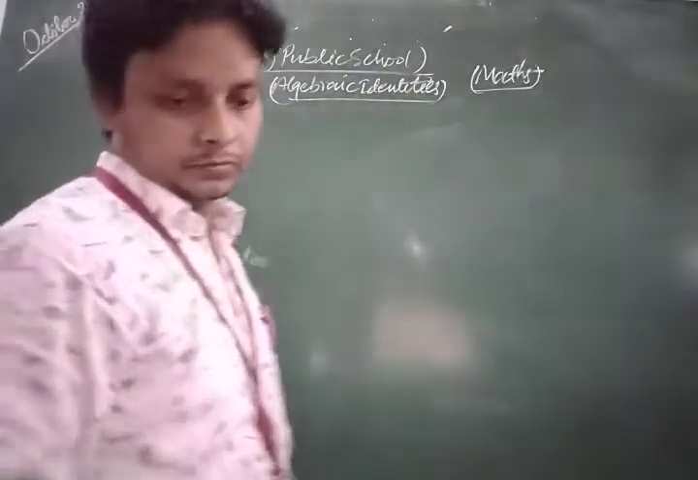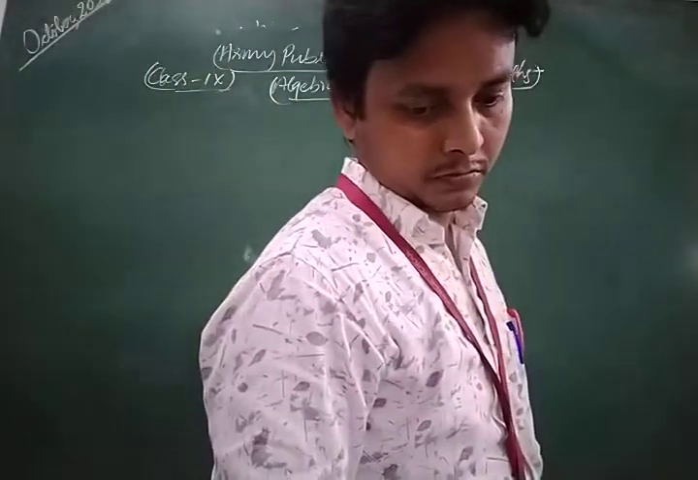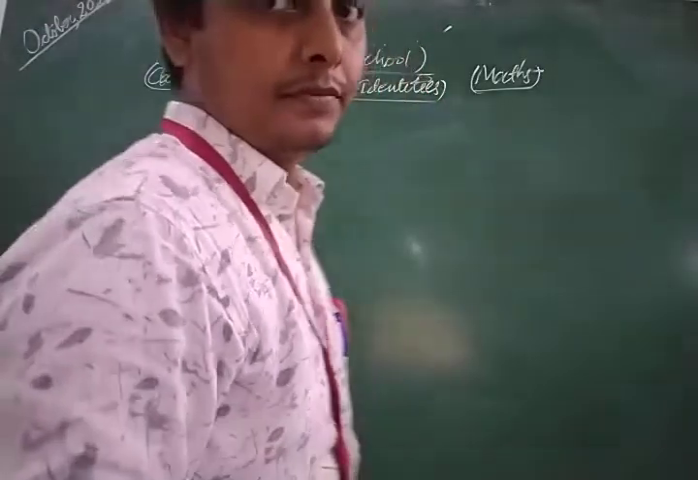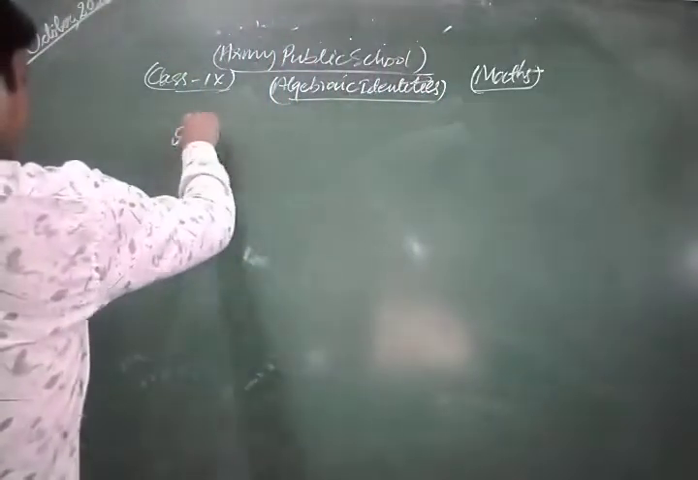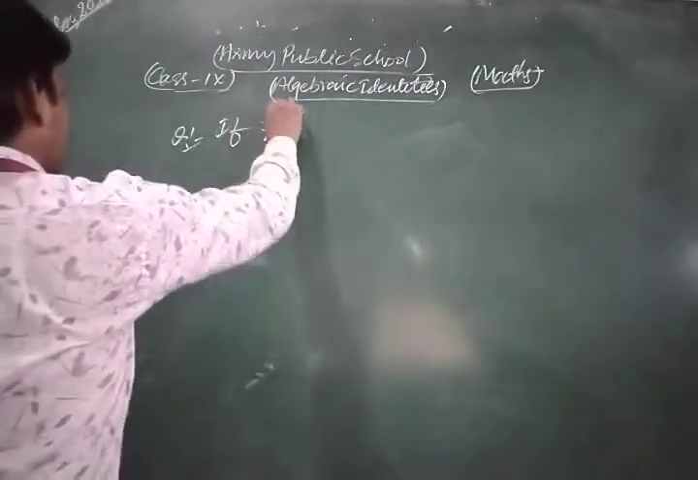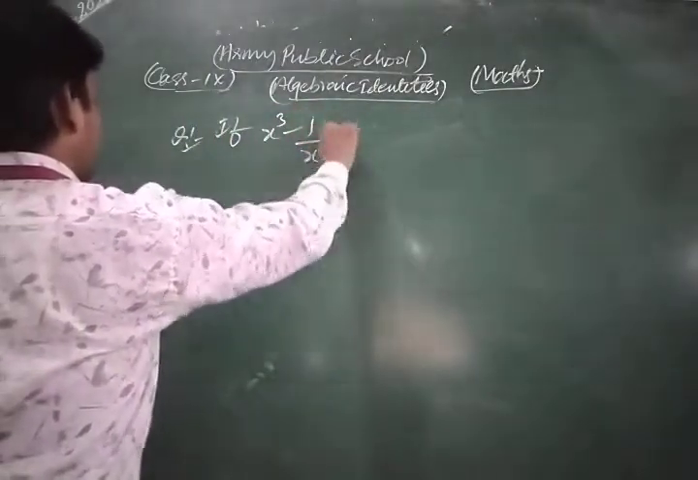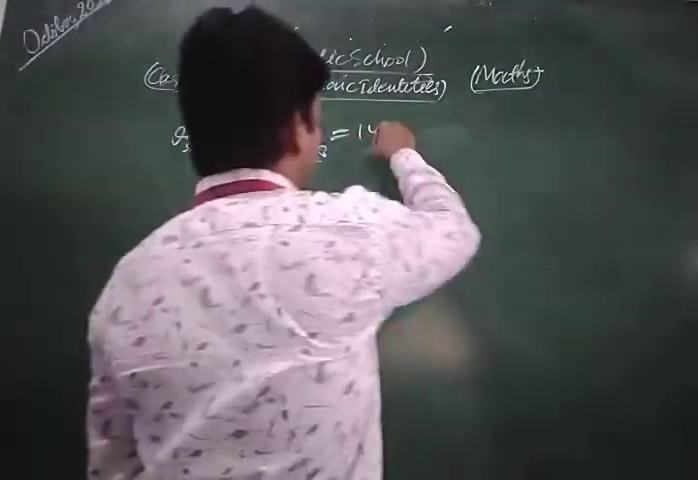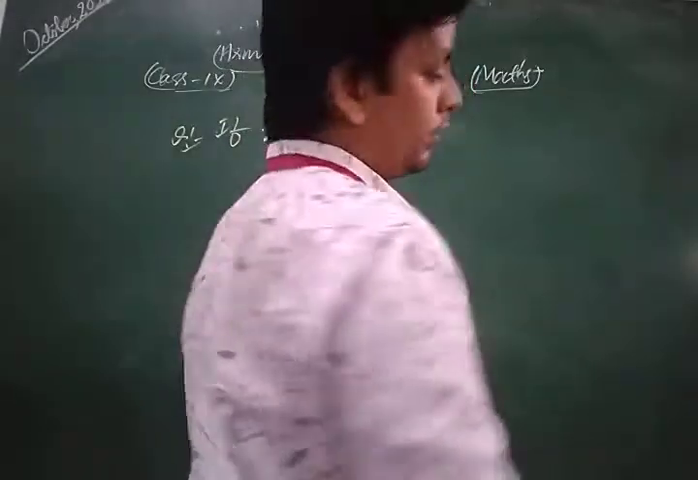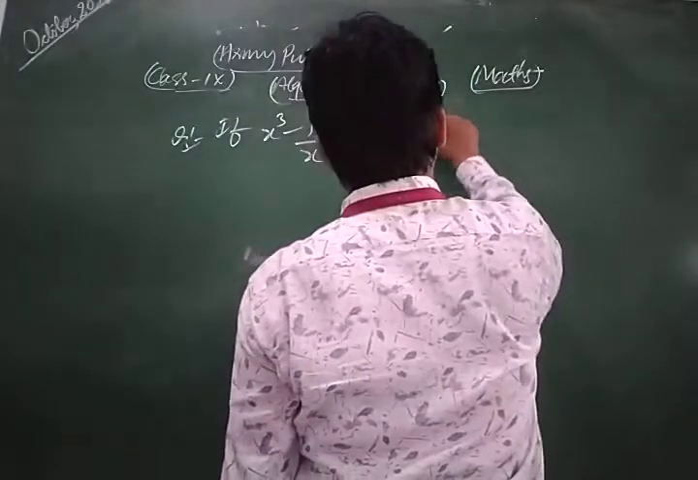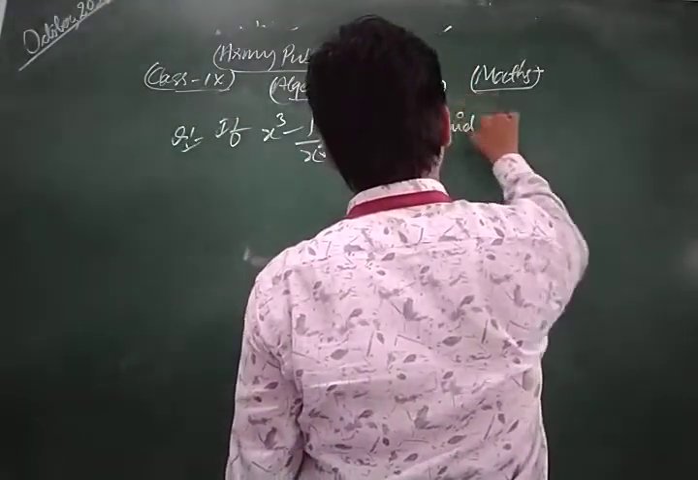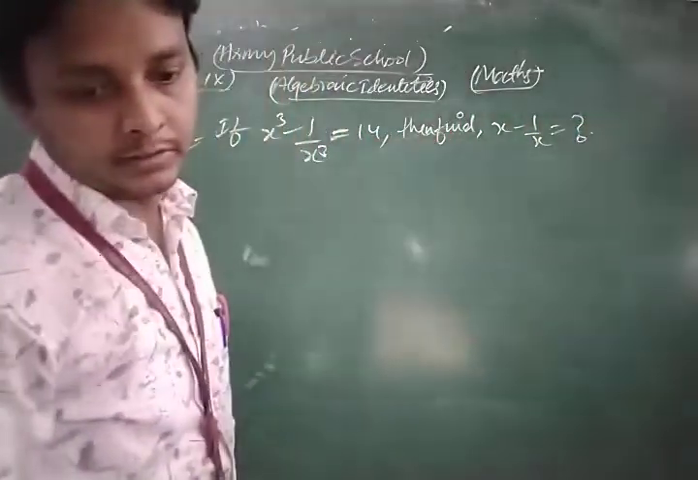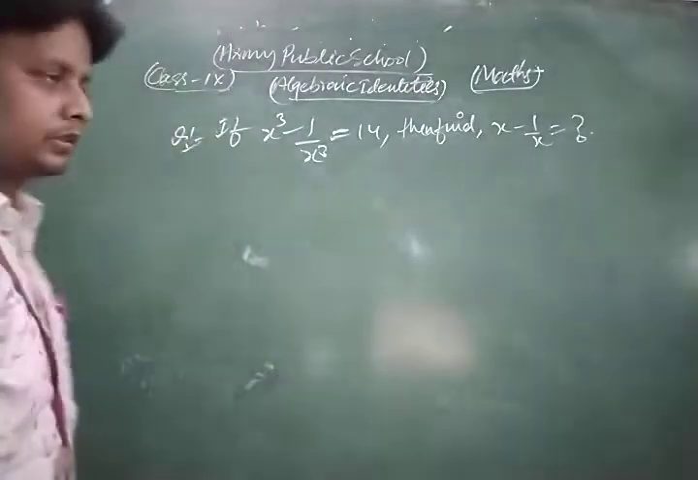Look, if x cube minus 1 upon x cube is equal to 14, then find x minus 1 upon x. Now let's see its solution.